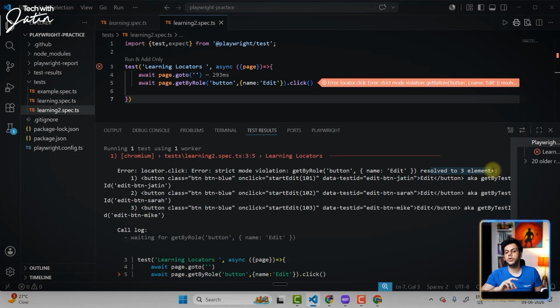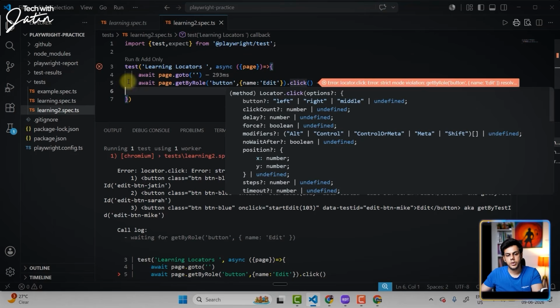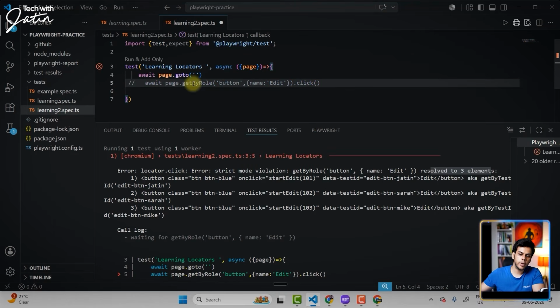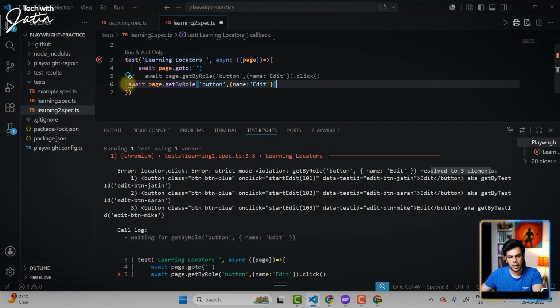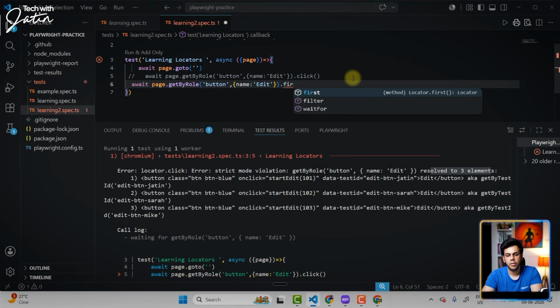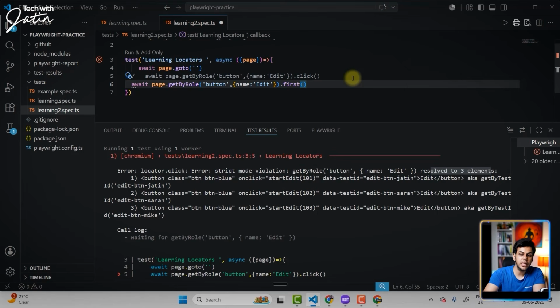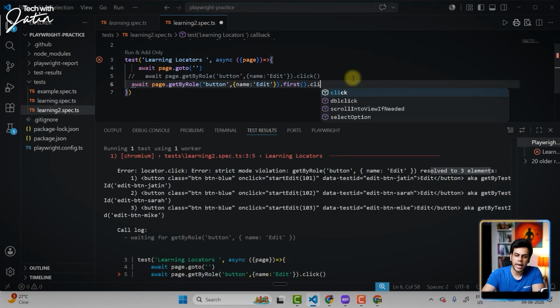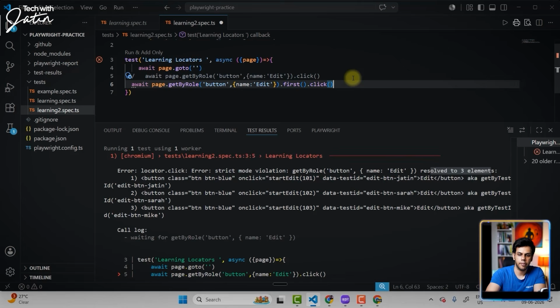Okay, how would you handle this kind of a scenario? Again, it's very simple. Over here, with this particular locator, I'm going to get 3 elements. Now, if I do a dot, I see all the other Playwright methods popping up. I can say first, get me the first element, and to that first element, perform the click. Perfect. Simple to read, easy to understand.